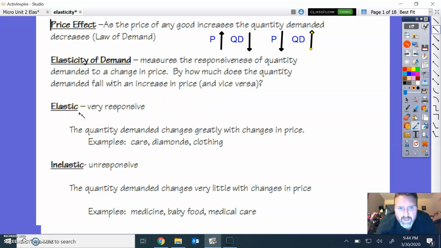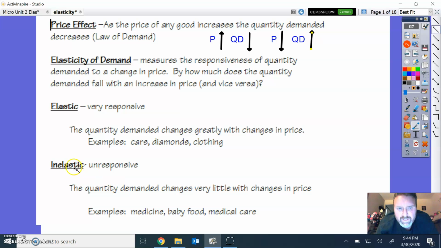Things that are elastic, guys, are very responsive to a change in price, meaning if you change the price a little bit, the quantity demanded changes greatly. That price should be locked in at that point. That's, for instance, cars and diamonds and clothing. And there's reasons why, we'll get into that in a little bit of detail.